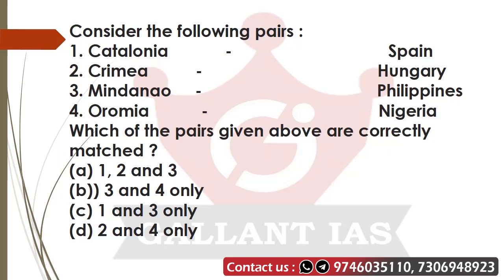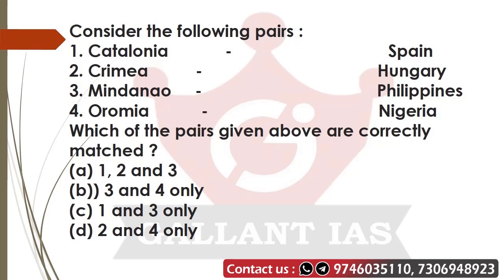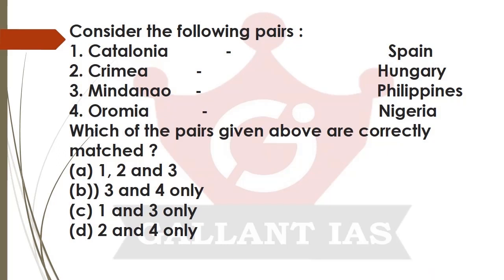So why am I saying this is an indirect type question? If you don't know about the events that actually happened in Spain and in Crimea, you can't answer this question. Because if you don't know about all those world events, you will feel that this question is a map type question. But this is not a map type question. It's actually a question based on international events. The question was asked in 2018, and that year you can see huge issues happening in Catalonia as well as in Crimea.